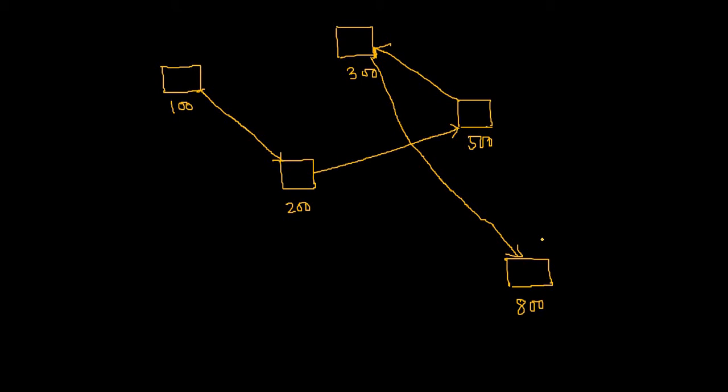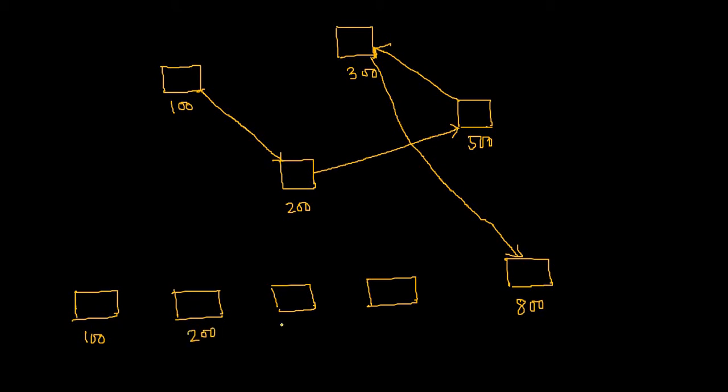Now, if you want to draw this diagram clearly, it looks something like a linear fashion. This is the first box, this is the second box, this is the third box, and this is the fourth box, as usual. The same diagram that I have drawn over here is represented in this fashion. And maybe this one, another box, 800. And somehow they are connected.